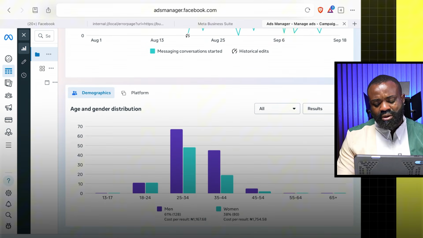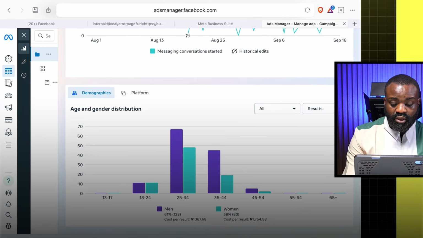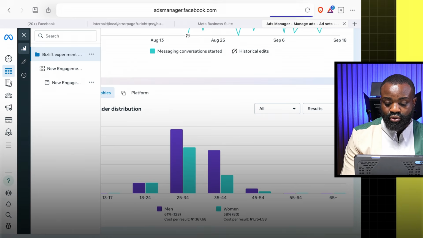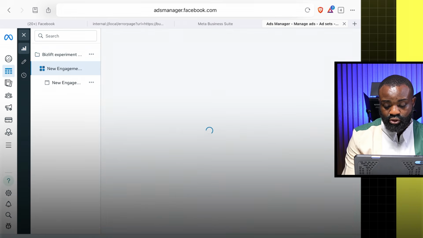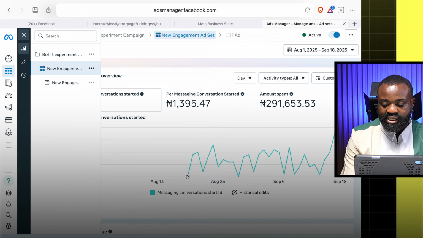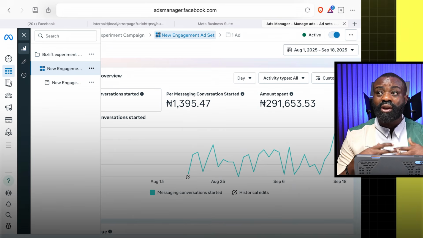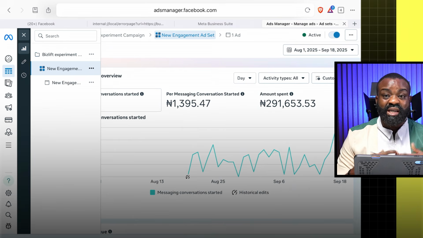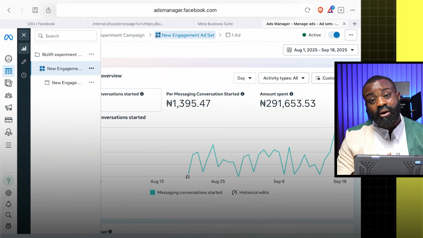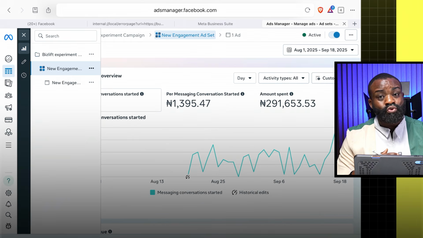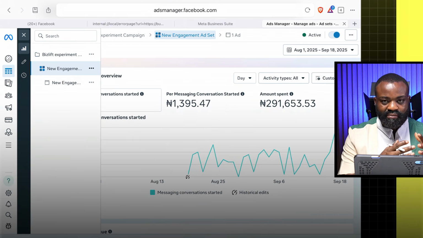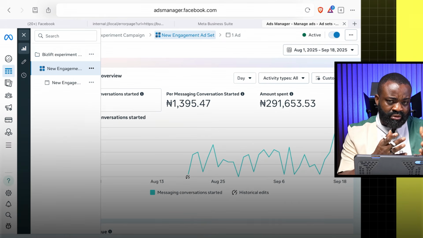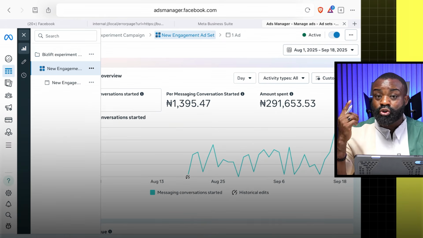So that being said, let's look at the age distribution: more men than women again, right here. Of course, Meal at Terry sells food, so you understand what she does. Now, there's something we did here. If you remember, the whole idea of this experiment is to compare what happens when you stack up interests versus when you use just one interest.